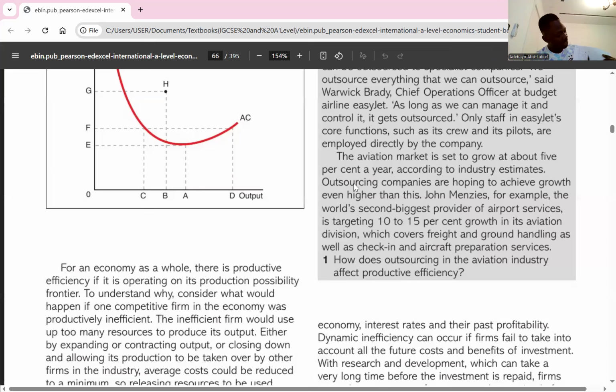So point A, point B, it's productive efficiency. Point D, there's productive inefficiency here because the economy can still produce at outputs 21 and 27 without any opportunity cost. Here is unattainable. This is impossible. This is productive efficiency. This is productive inefficiency for an economy because there are unused resources. Is it clear? So for an economy, we use the production possibility frontier when we are explaining productive efficiency. But for a firm, we use average cost, where you have the lowest average cost, which is the optimal level. That is what productive efficiency is. Any question about it? No.